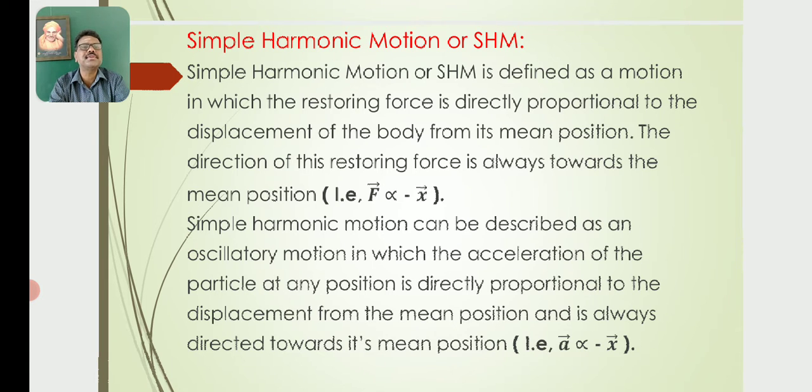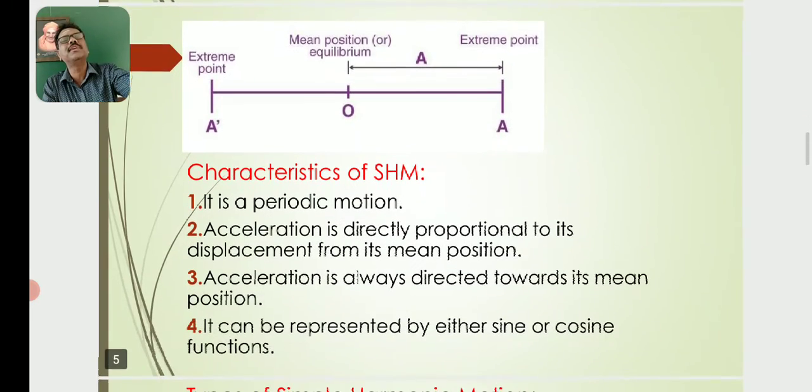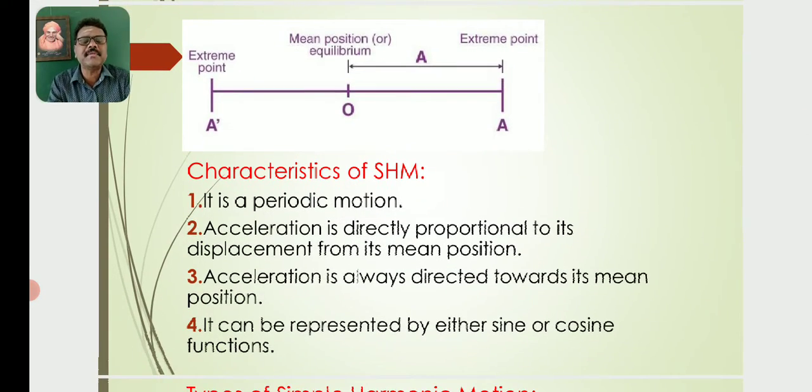Simple harmonic motion is also defined as an oscillatory motion in which the acceleration of the particle at any position is directly proportional to its displacement from its mean position or equilibrium position and is always directed towards its mean position. So this is the definition of simple harmonic motion in terms of restoring force or in terms of acceleration.